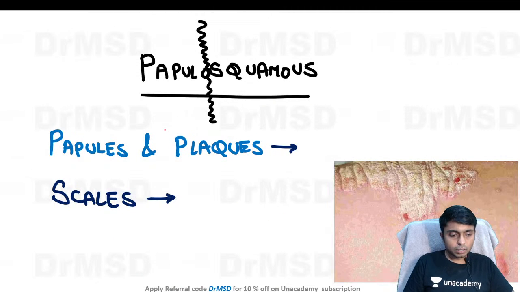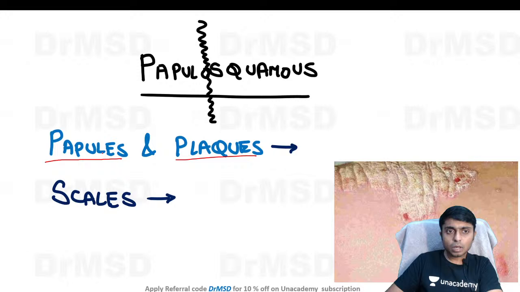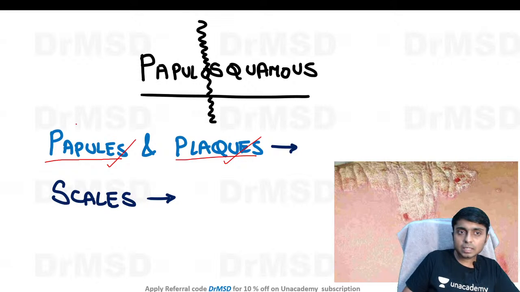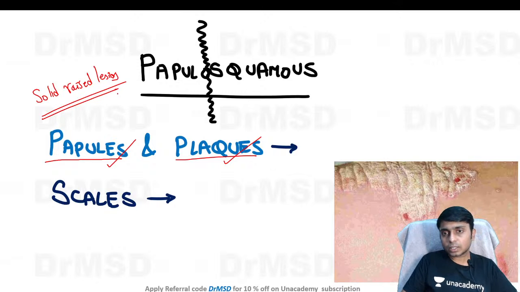So we will see what the papulosquamous disorders are and what their characteristics are in clinical practice. These disorders are going to have papules and also plaques as the skin lesions. I hope all of you know what papules and plaques are, but I will just briefly tell you. These are solid raised lesions. Both of these are solid raised lesions.